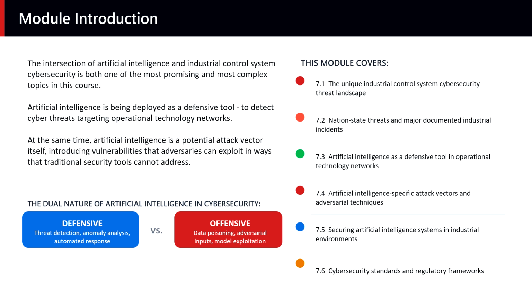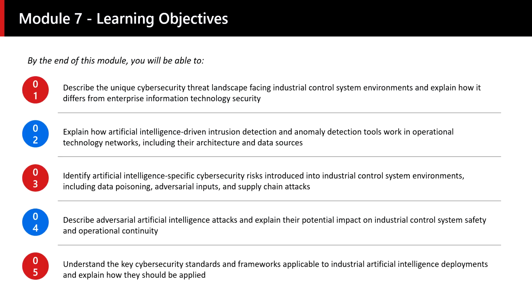Artificial intelligence attacks both problems. It detects anomalies earlier, reducing the frequency of escalations that generate alarms. And it rationalizes the alarm system itself, helping distinguish which alarm states are actionable in a given operating context and which are not. There are 5 learning objectives for this module, each addressing a different dimension of the industrial cybersecurity